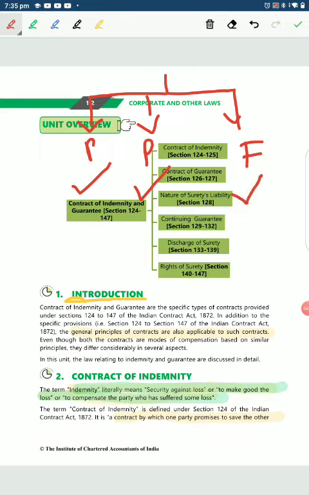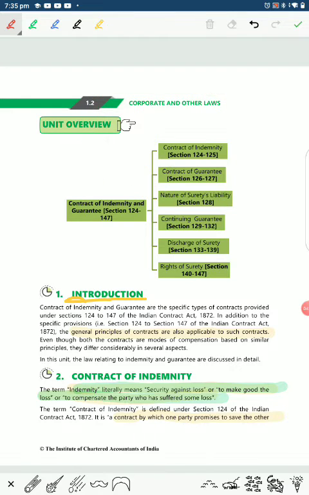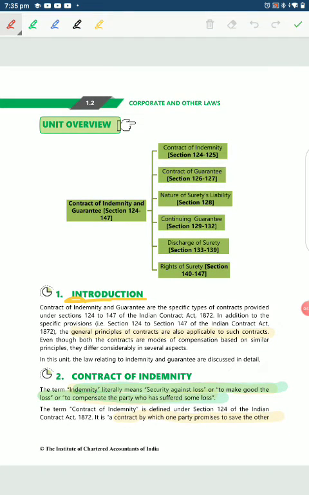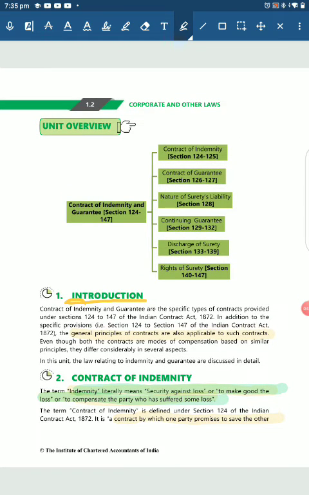And future, if any type of loss or damage that might be borne by him somewhere in the future will also be secured by your contract of indemnity. That is what they're trying to say. Okay, let's move on.